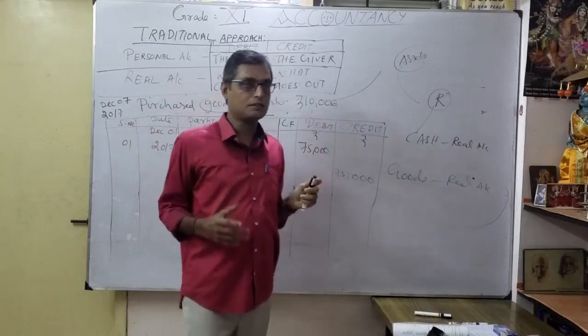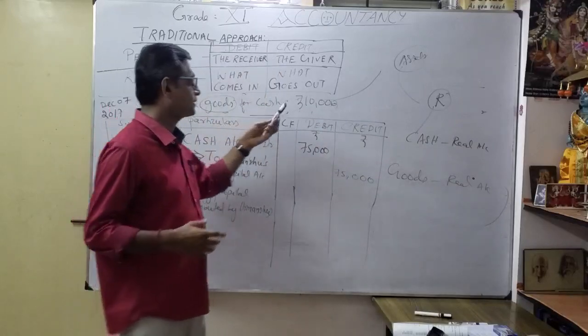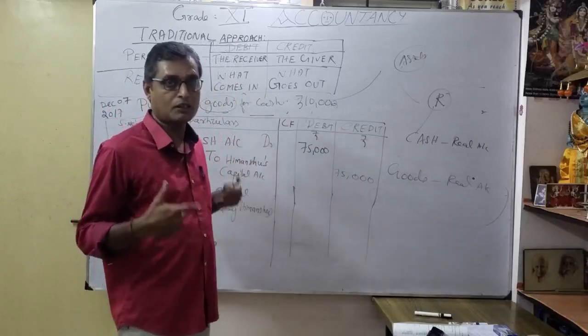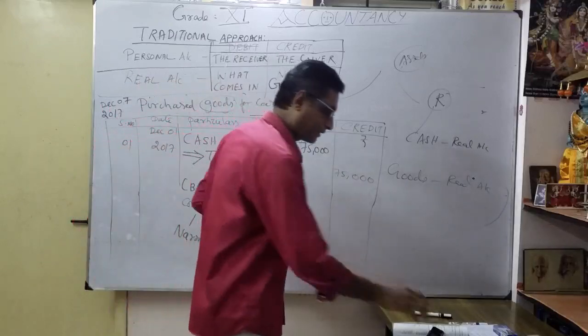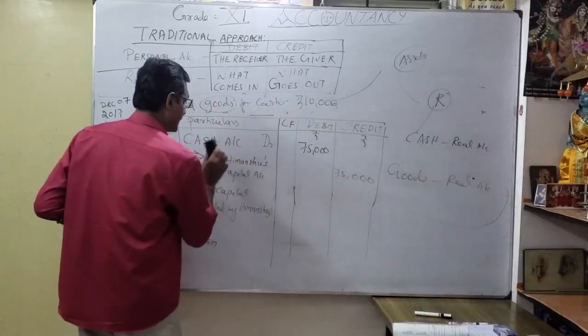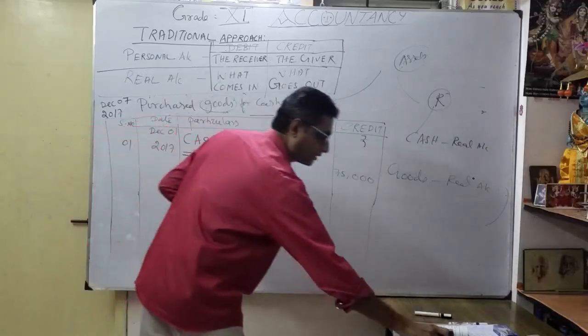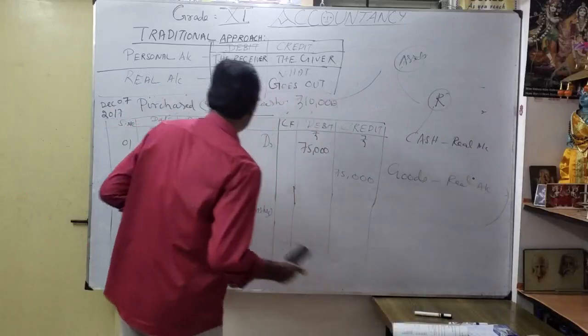So here, what? Purchase the goods for cash. We purchase the goods. So what comes in? Goods comes in. What goes out? Cash goes out. You can easily write it here. Already cash is there, only I am cleaning it here. So what am I going to write here? So what comes in? By